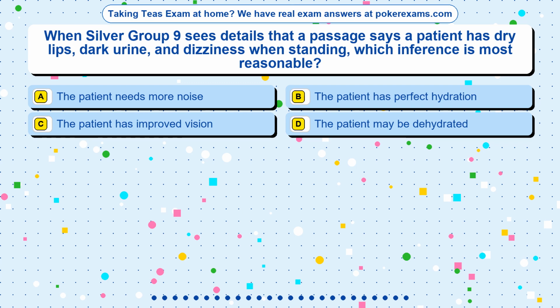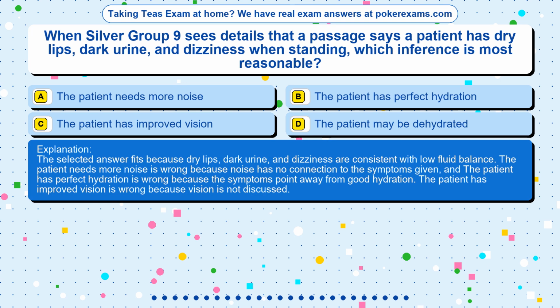The correct answer is option. The selected answer fits because dry lips, dark urine, and dizziness are consistent with low fluid balance. The patient needs more noise is wrong because noise has no connection to the symptoms given, and the patient has perfect hydration is wrong because the symptoms point away from good hydration. The patient has improved vision is wrong because vision is not discussed.